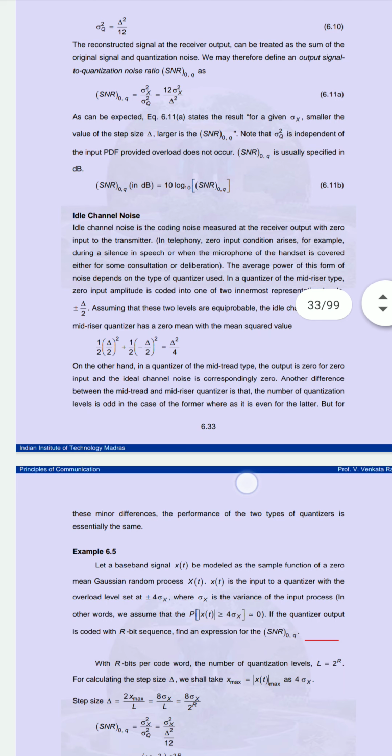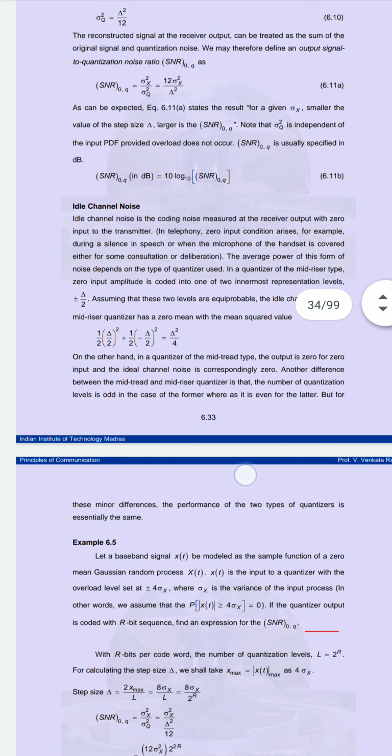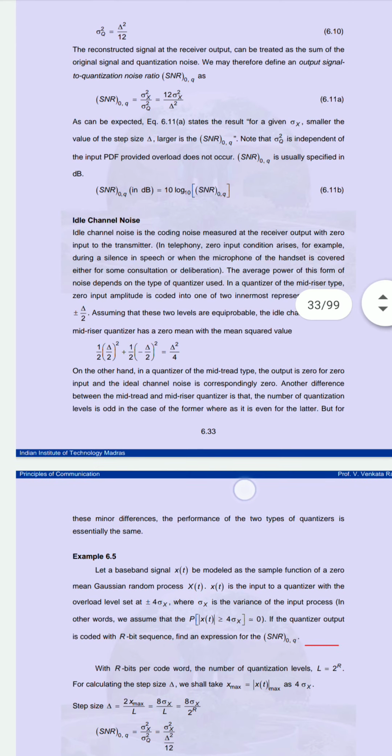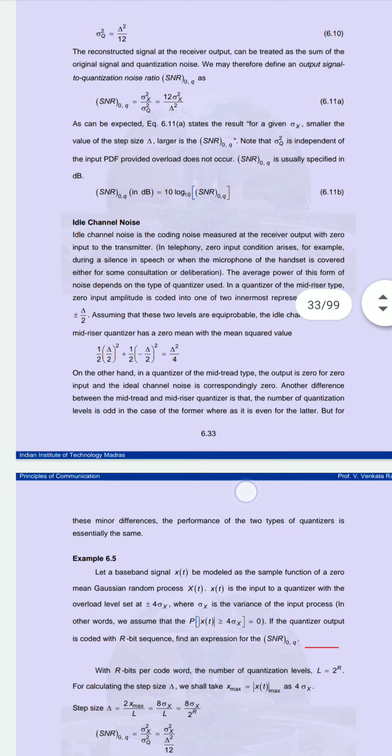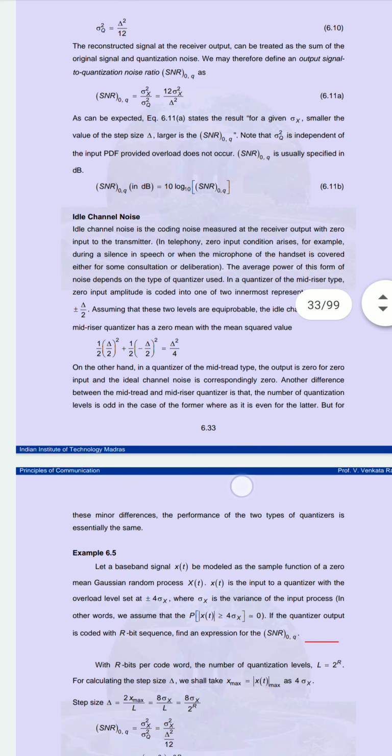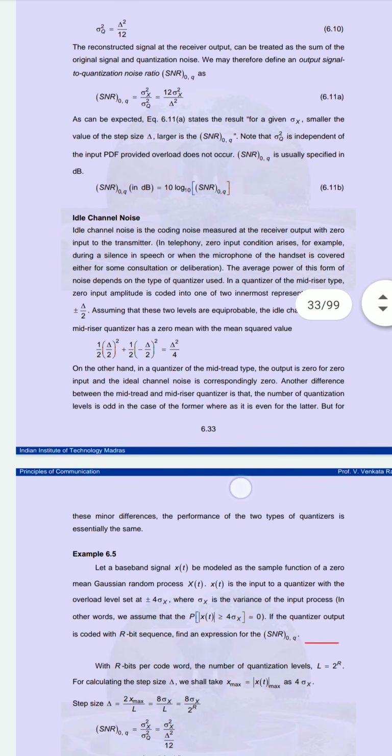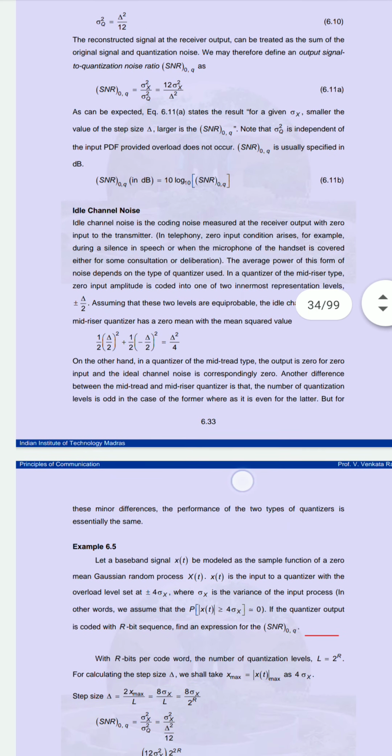On the other hand, in a quantizer of the mid-tread type, the output is 0 for the 0 input. In the first case, we considered that there is noise if there is 0 input. But here we have 0 output for 0 input, and the idle channel noise is correspondingly 0.